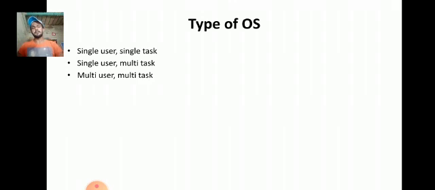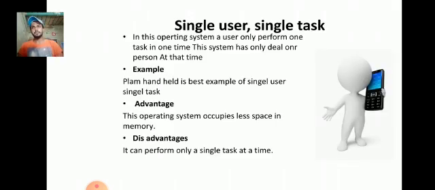Types of operating system: single user, single task; single user, multitask; and multi-user, multitask. Single user, single task: in this operating system, a user can only perform one task at a time. The system only deals with one person at that time. Example: a Palm handheld is the best example of single user, single task. Advantage: this operating system occupies less space in memory. Disadvantage: it can perform only a single task at a time.